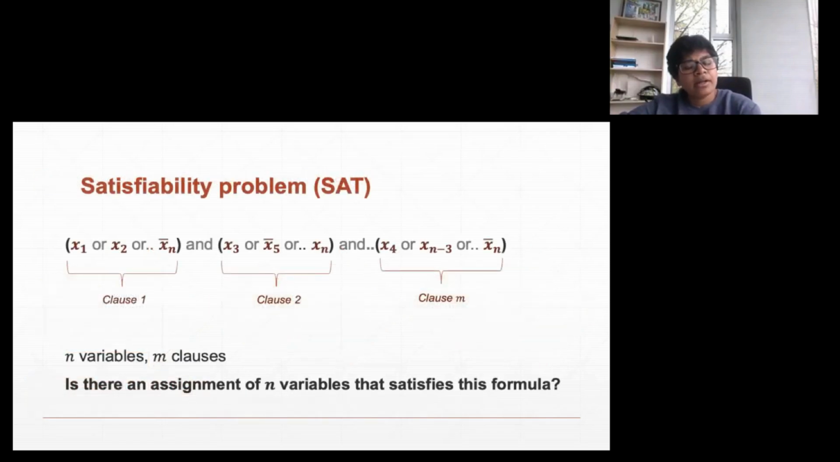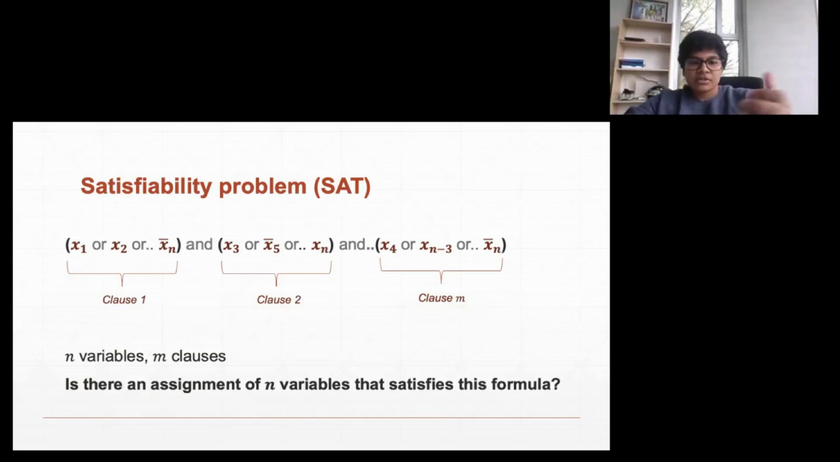In the satisfiability problem, we have as input a boolean formula with n variables, and what we would like to know is if there is an assignment that satisfies this formula. By assignment I mean you set, say, x1 is 0, x2 is 0, basically you set these variables to either 0 or 1 and check if that assignment satisfies this formula.